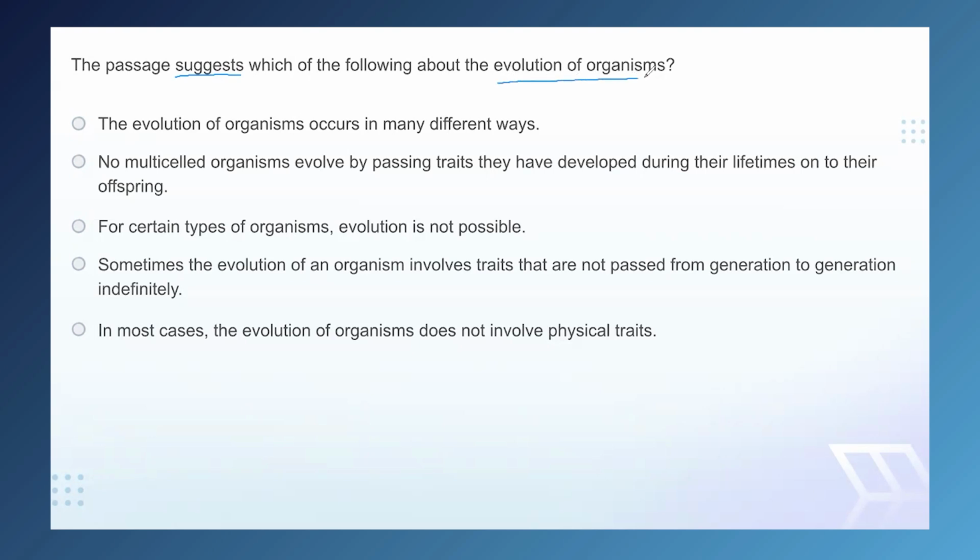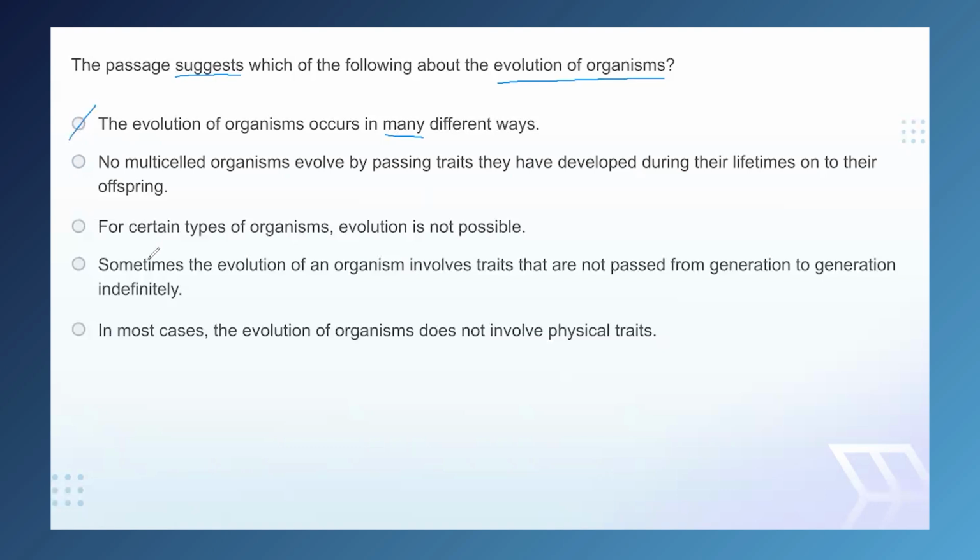The evolution of organisms is what Lamarck's theory is about. So this is going to show up everywhere in the passage. That said, we have our paragraph summaries as a guide to evaluate our answer choices. So let's jump in with process of elimination. A, this is a pretty popular answer, but there is one word that makes it distinctly incorrect, and that's many. This is a pretty strong word, a pretty extreme word, so we want to be absolutely sure that it is true based on what's in the passage. And the passage only ever references two means of evolution. That is not many. So we're going to go ahead and eliminate.